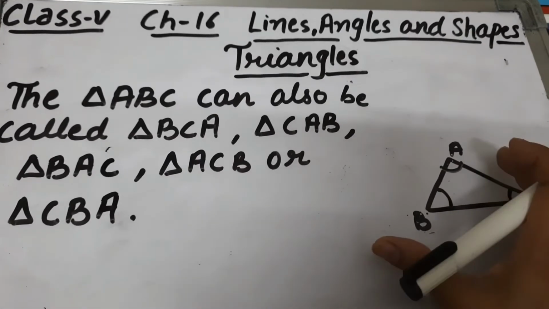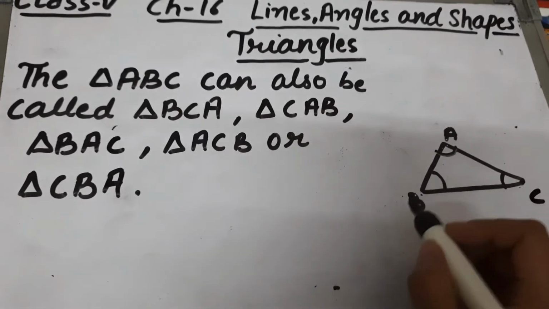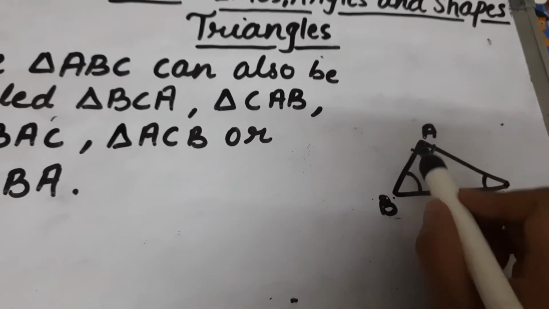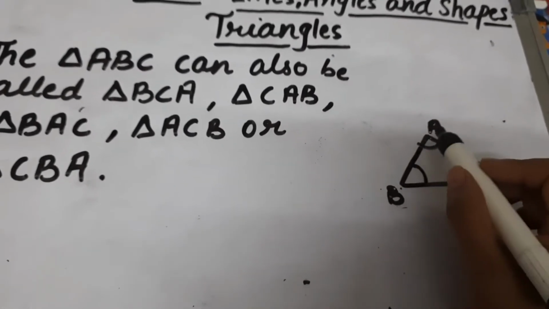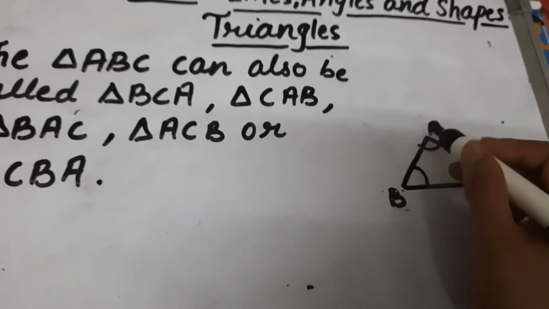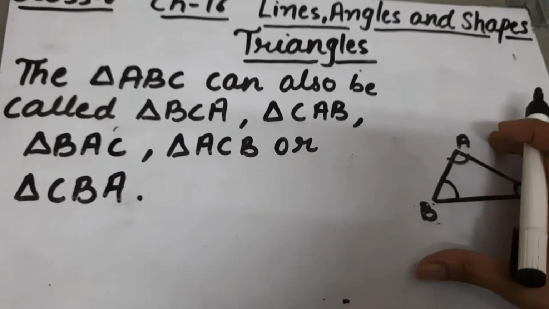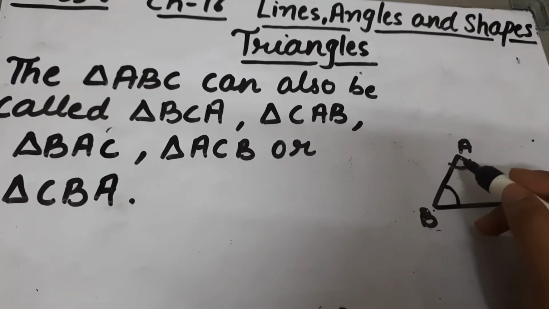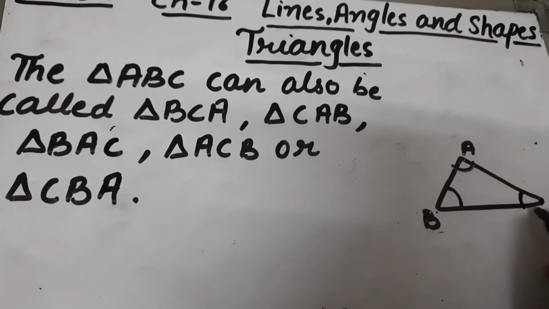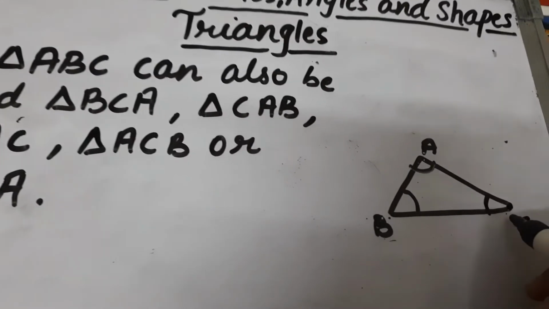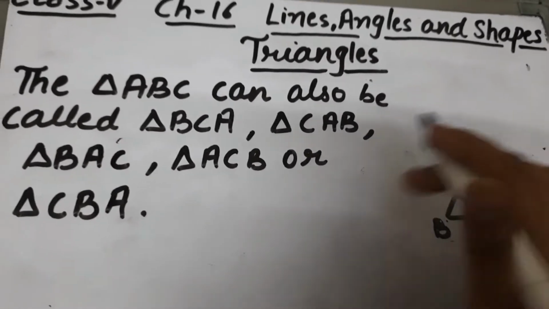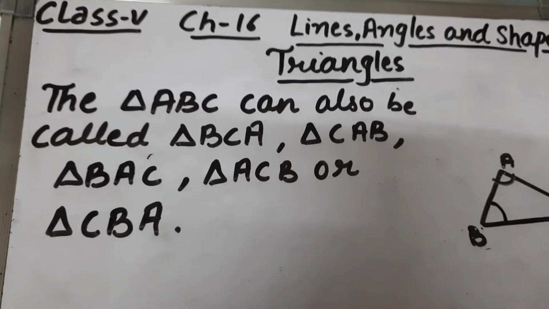The triangle ABC can also be called triangle BCA or triangle CAB or triangle BAC, or ACB or CBA. We can call triangle ABC as BCA, CAB, BAC, ACB and CBA. We can call it any of these, okay. Triangle ABC can be called any of these.